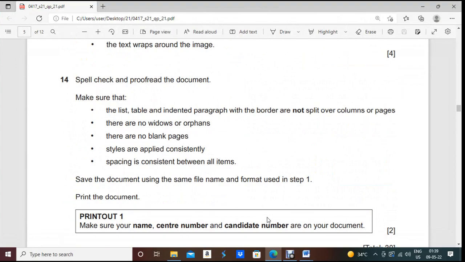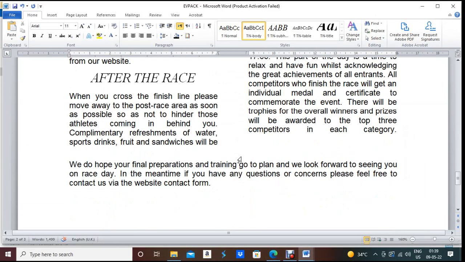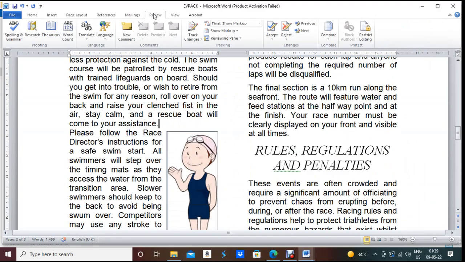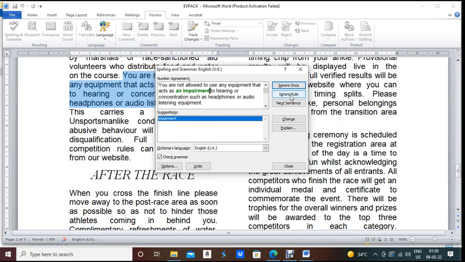Spell check and proofread the document. Now for spell checking you need to go to review, spelling and grammar, rules and regulation. Okay, this is okay because this is ignore, because they ask for capital letter, so you can ignore rules.